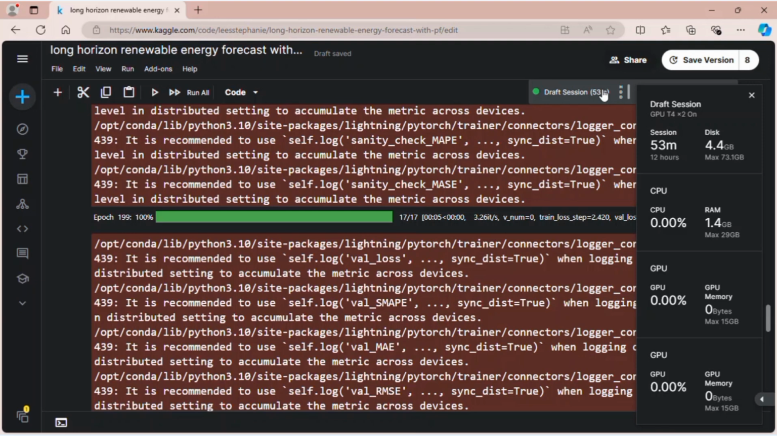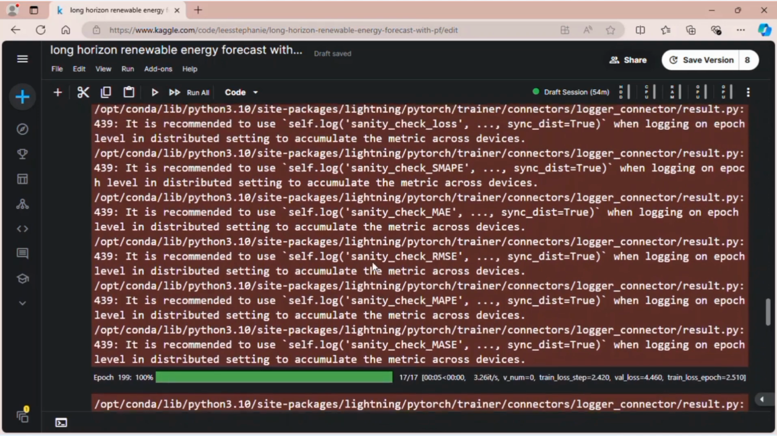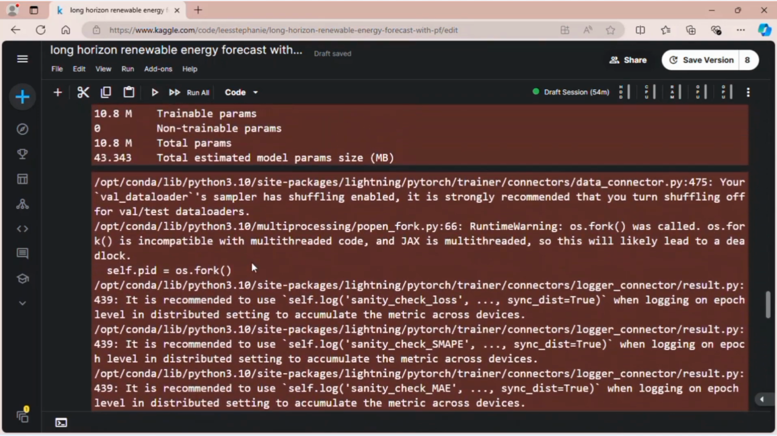Yeah, now as we can see, the training is over. It starts with epoch 1, so it ends with epoch 199 because we have 200 epochs. Now, there are so many warning messages here, but don't worry.